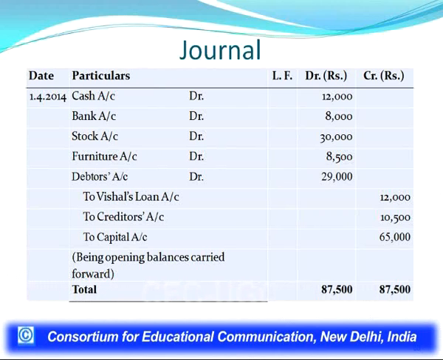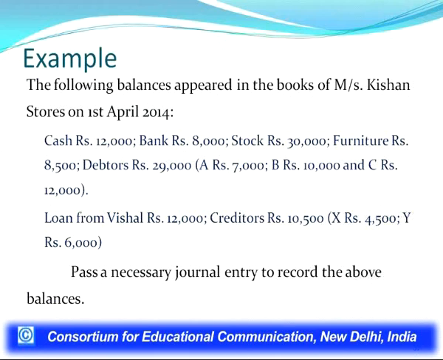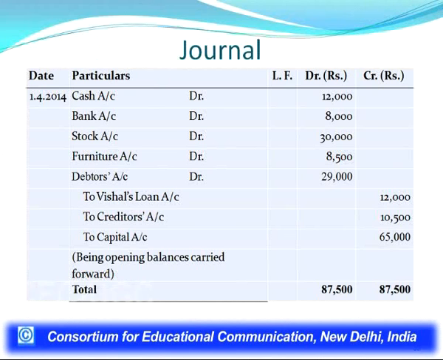Then Vishal's loan, a liability, has to be credited, so to Vishal's loan account. Then to creditors: there are two creditors, Mr. X and Y, X for 4,500, Y for 6,000. In real life we shall prepare a list of creditors and the total amount is recorded in the opening entry. Then the balancing figure 65,000. So we passed this entry.